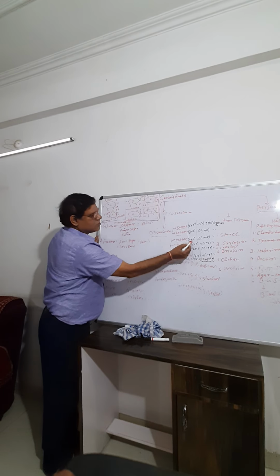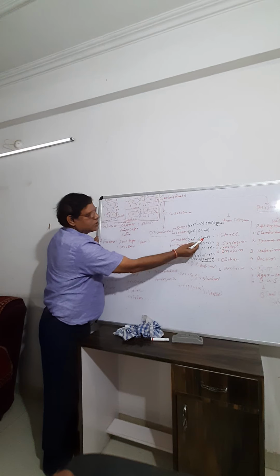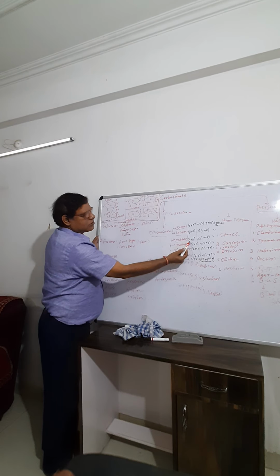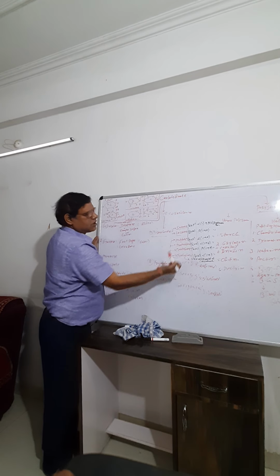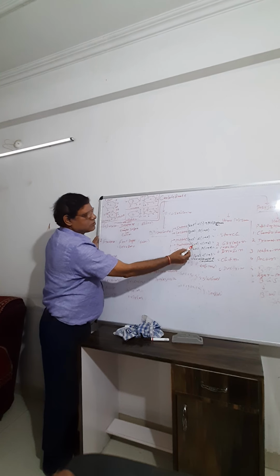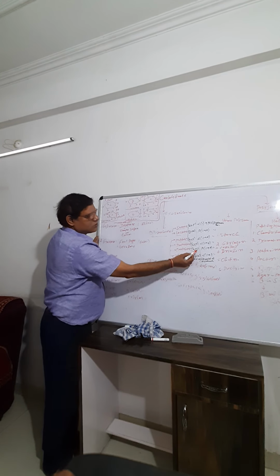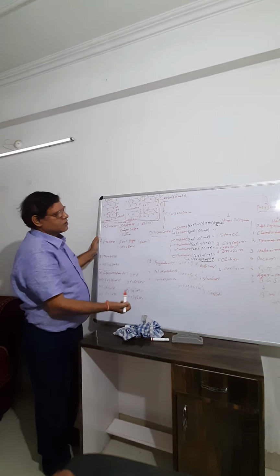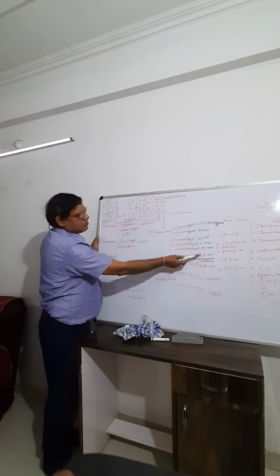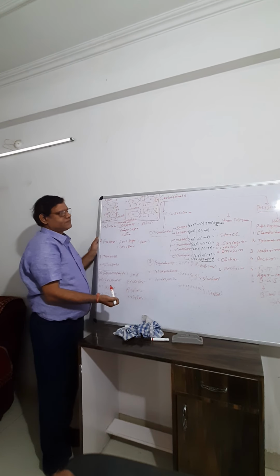Glucose is common, but the bond is different. Such as maltose, glucose with bond alpha 1,4. Isomaltose, glucose, but bond is alpha 1,6. Cellobiose, glucose, but bond is beta 1,4. Trehalose, glucose, but bond is alpha 1,1. So the composition is the same, but the bond is different.